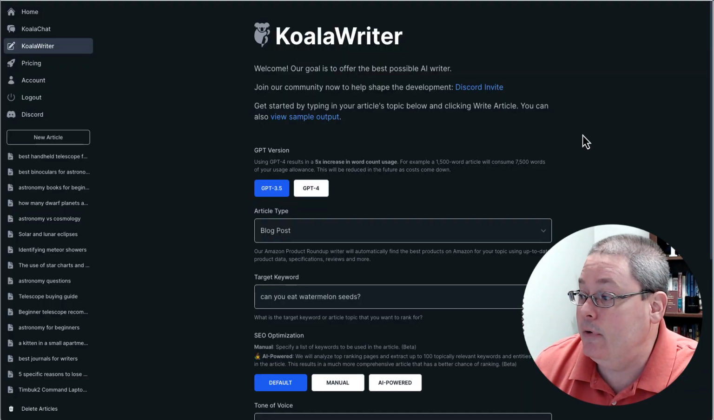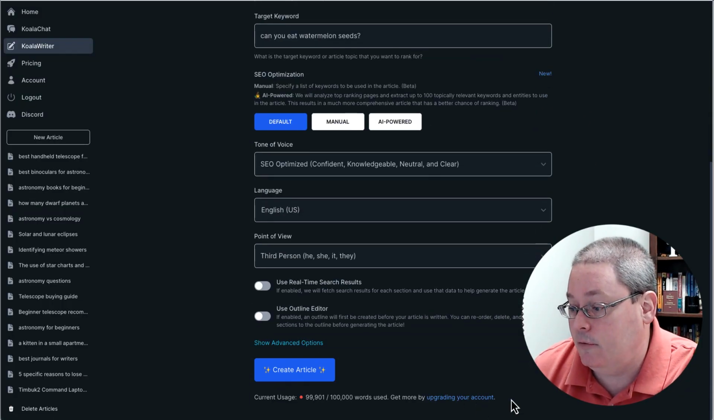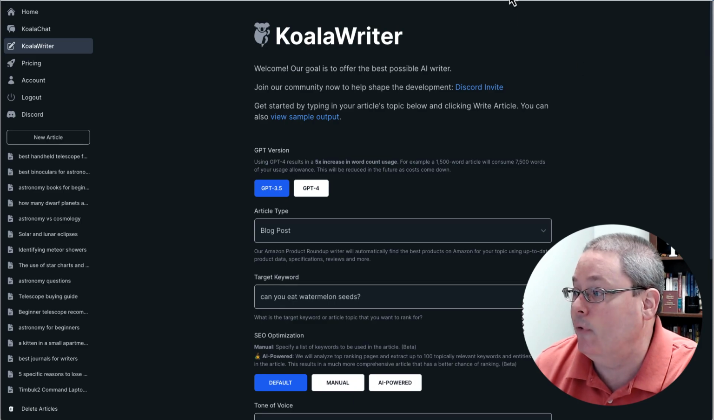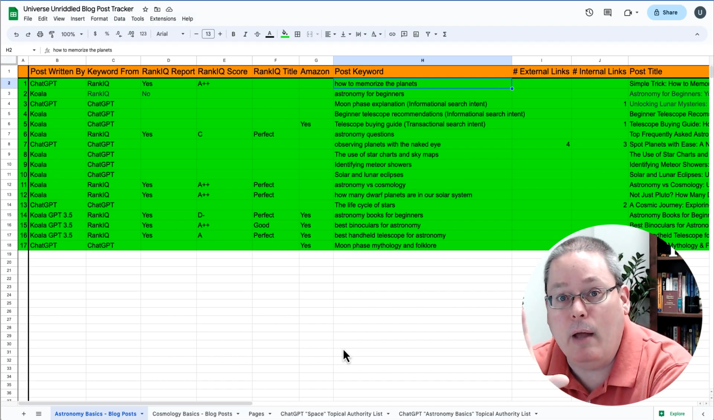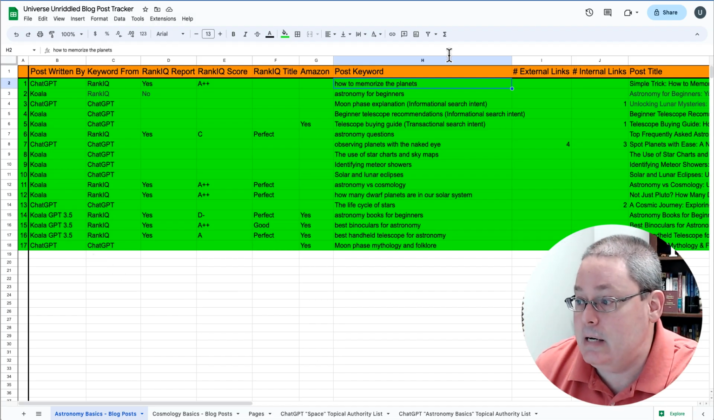Koala Rider, if you remember, we were taking a look, but I used up all my words and am waiting for that. So we are going to pause and power up our posts. We have 17 posts, starting with how to memorize the planets.